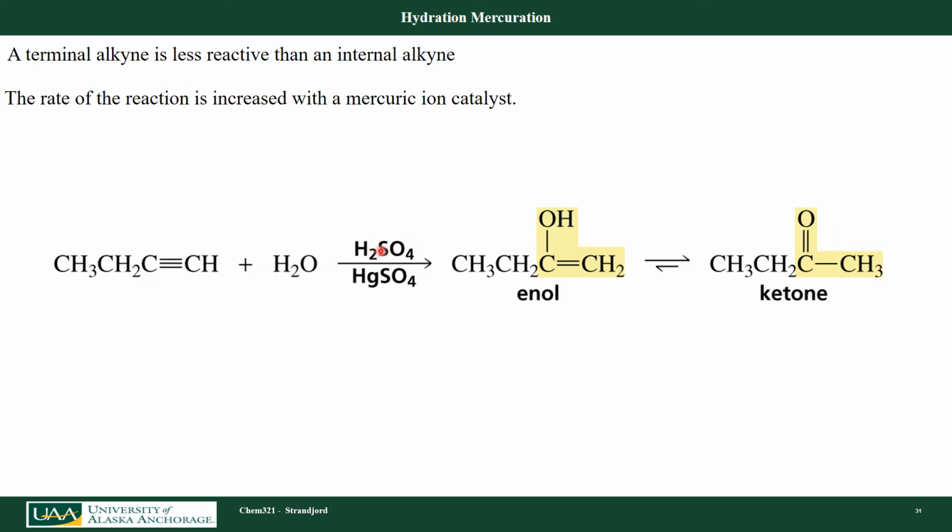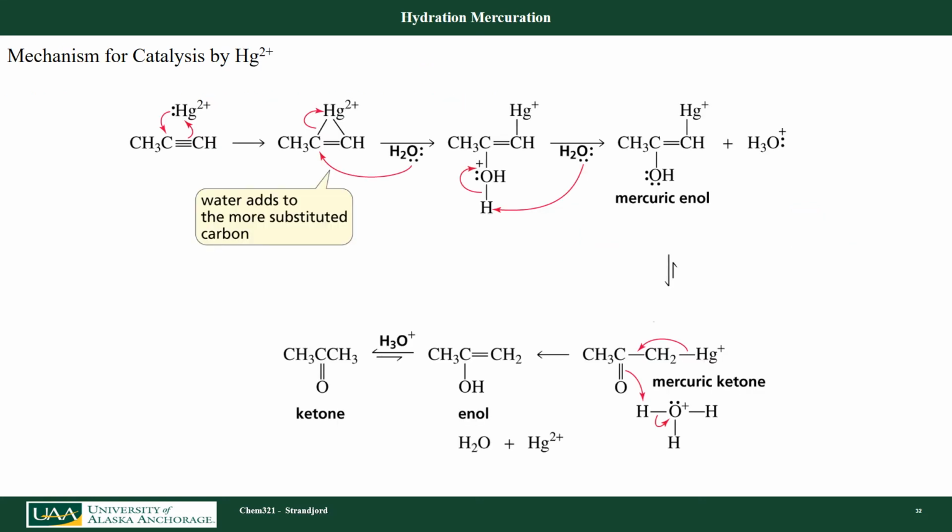Here's water, here's my acid, and here is my mercury ion catalyst. It forms the internal enol, so there's no OH out here, and therefore I form the ketone. And this follows Markovnikov's rule again. I add the hydrogen to the least substituted, my OH to the most substituted, and then it tautomerizes.